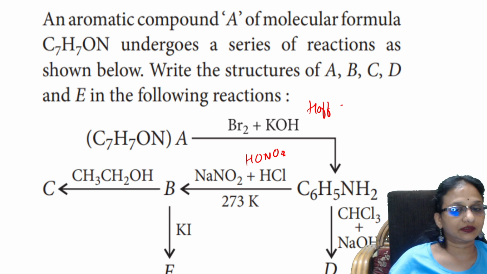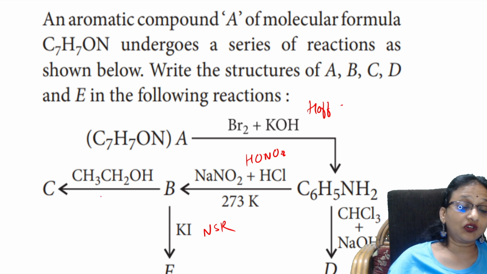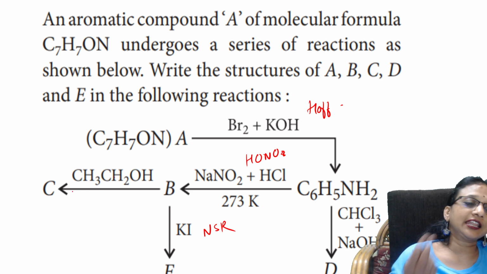Carbylamine reaction. Done. So potassium iodide is a nucleophilic substitution reaction. Easy. And this one is nothing but your alcohol. Alcohol, what will it do, students? It will remove the electronegative atom and form benzene. Yes, it will add hydrogen to the benzene ring. Reduction. It will help in reduction.